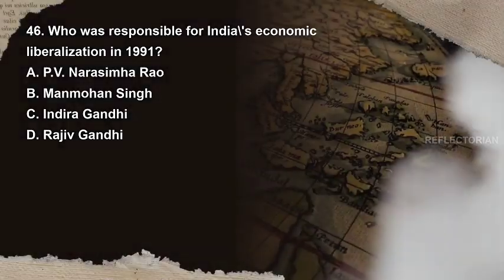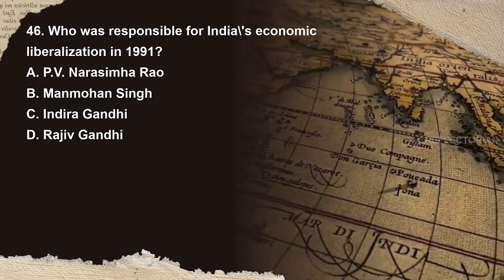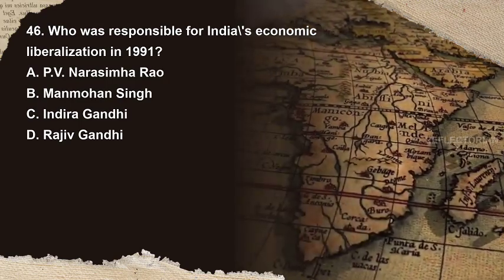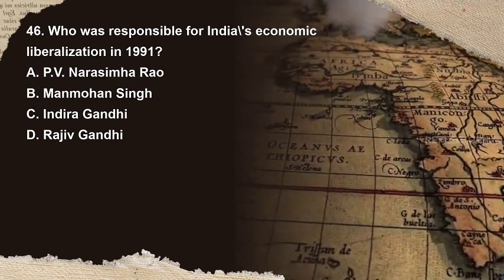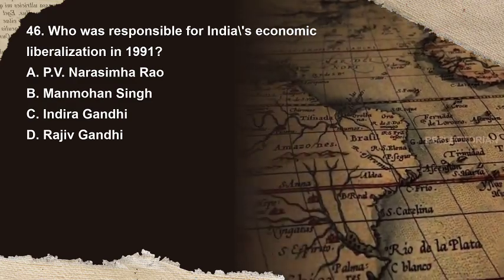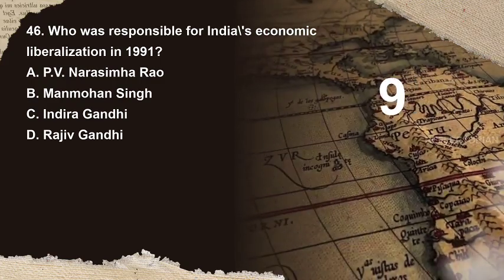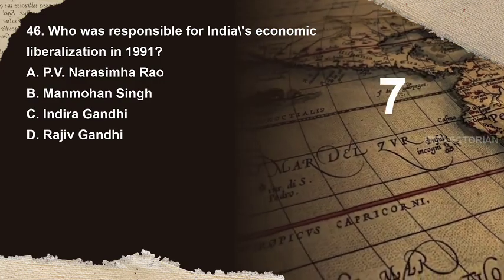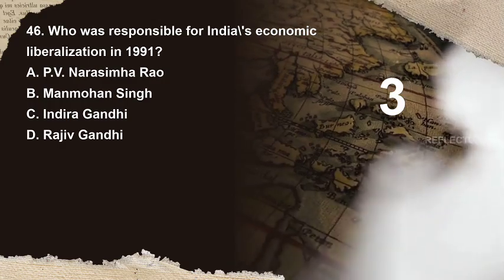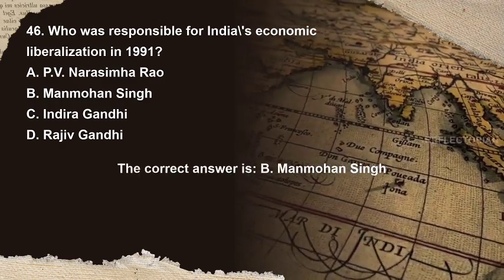Telangana. Question 46. Who was responsible for India's economic liberalization in 1991? Options are A. P.V. Narasimha Rao, B. Manmohan Singh, C. Indira Gandhi, D. Rajiv Gandhi. You have 10 seconds to answer. The correct answer is B.